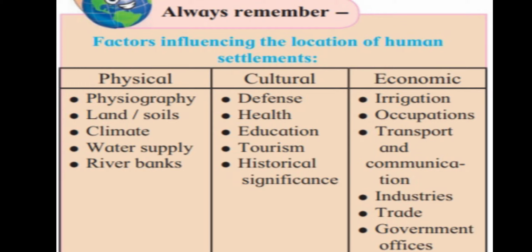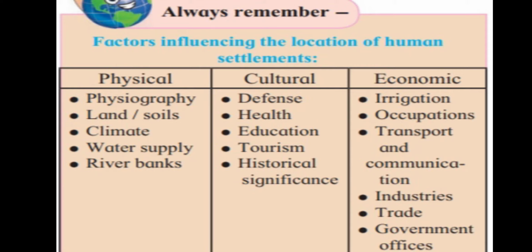On the borderline of India and Pakistan, where they start a war every time, shelling is there, firing is there, bomb blast is there. Do you want to make a house in that area? Certainly not. It means defense is one of the important characteristics for human settlement.